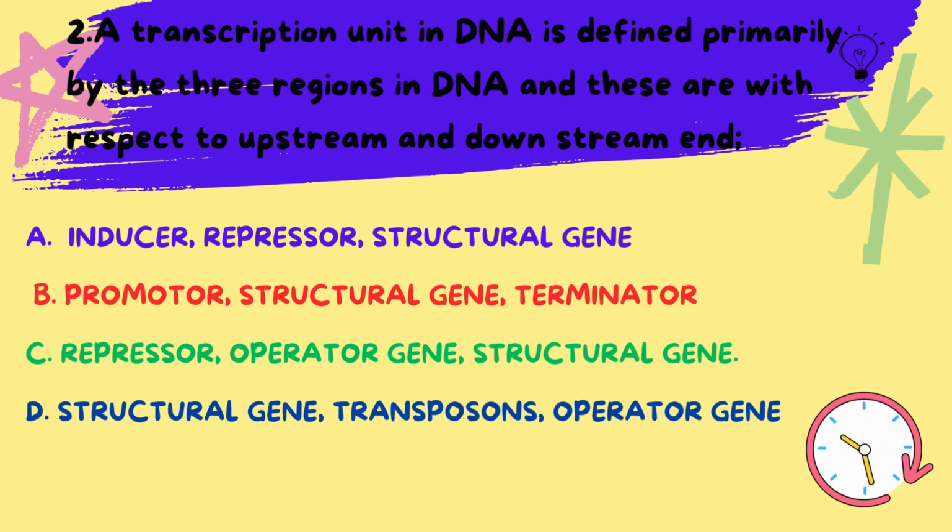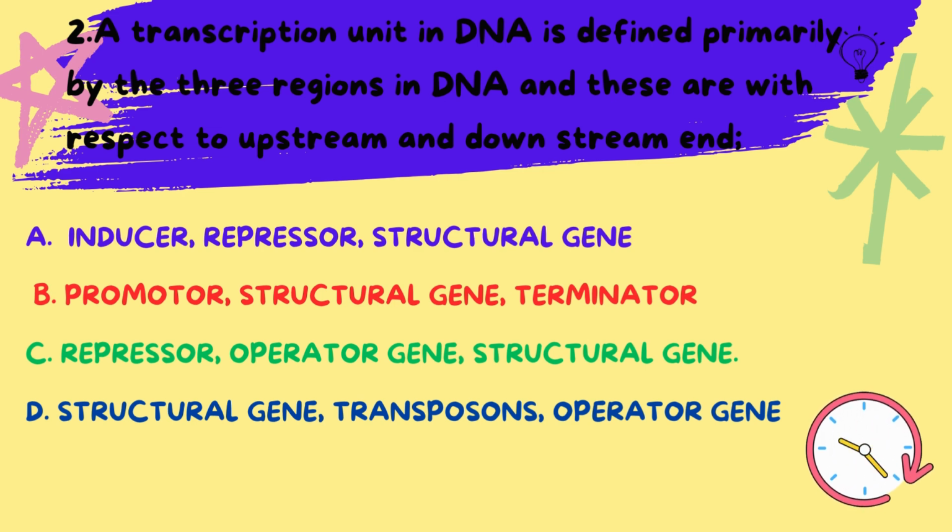The promoter is a sequence of DNA where transcription of a gene by RNA polymerase begins. The structural gene is the DNA segment that gets transcribed into RNA, which will then be translated into a protein. Finally, the terminator is a sequence that signals the end of transcription.